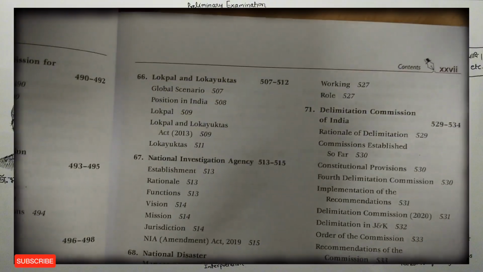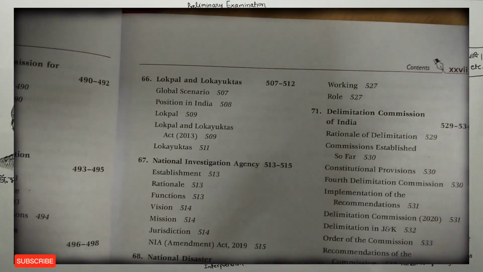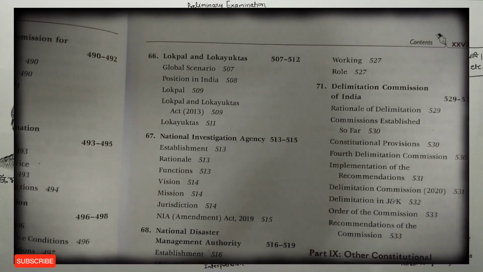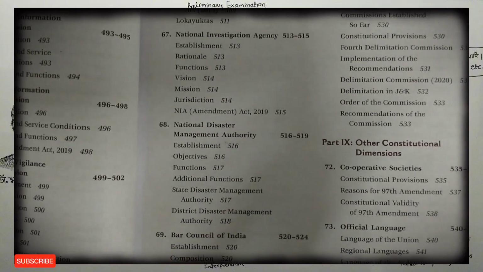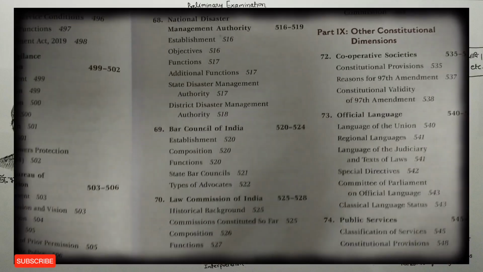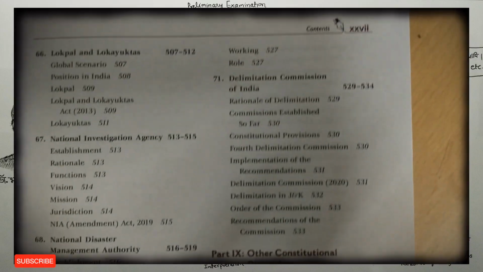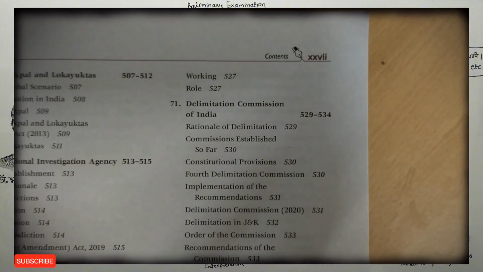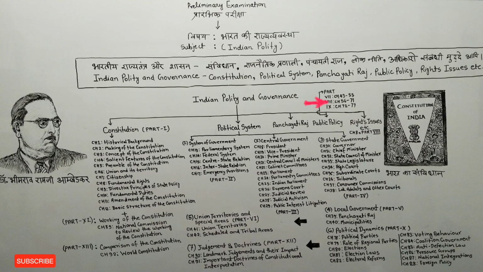Chapter number 67 tells us about the National Investigation Agency. Chapter number 68 tells us about National Disaster Management Authority. Chapter number 69 tells us about Bar Council of India. Chapter number 70 tells us about Law Commission of India. Chapter number 71 tells us about Delimitation Commission of India. In this way friends, we see that our part 8 starts from chapter 56 and ends at chapter 71.